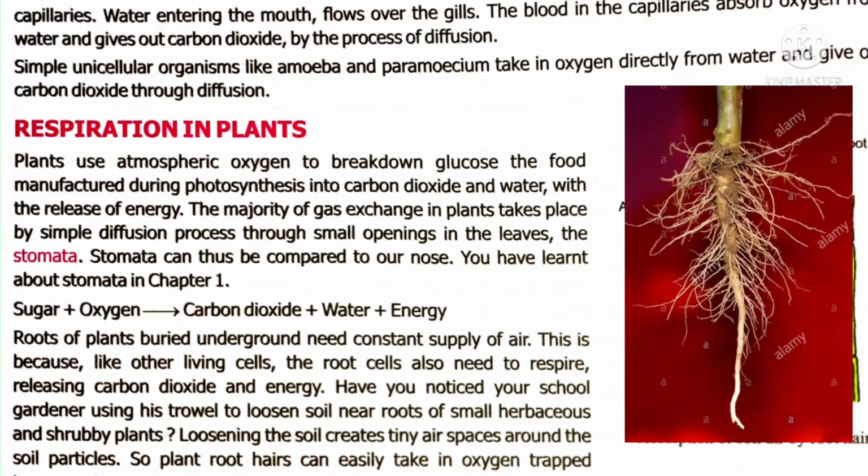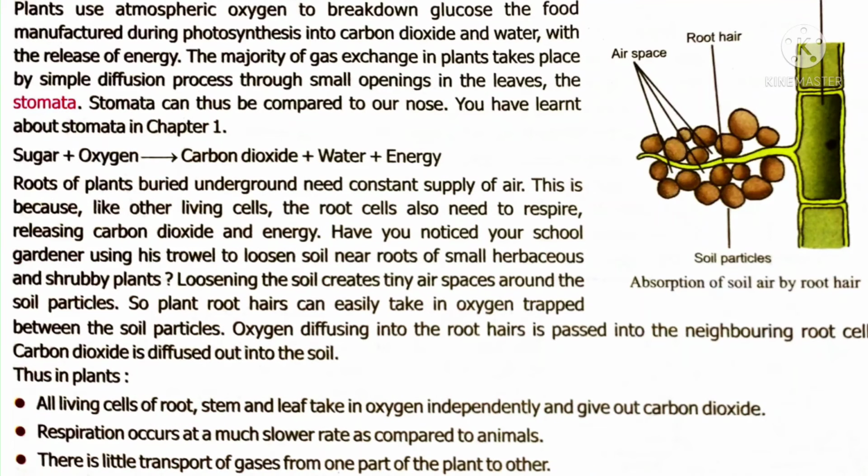What is diffusion? Diffusion is a process of exchanging particles from a region of higher concentration to a region of lower concentration. Outside the root, oxygen is present in the soil. Inside the root, less oxygen is present. So oxygen flows from the more concentrated area, the soil, to the less concentrated area, inside the root, through diffusion. Respiration in plants is a slow process as compared to animals. Also, little transport of gases occurs from one part of the plant to another.